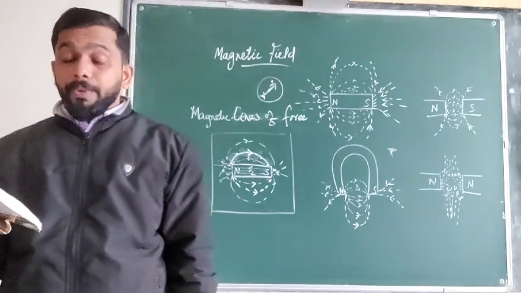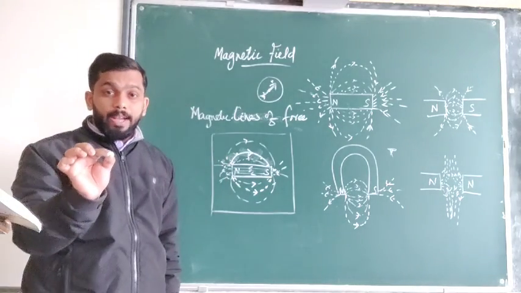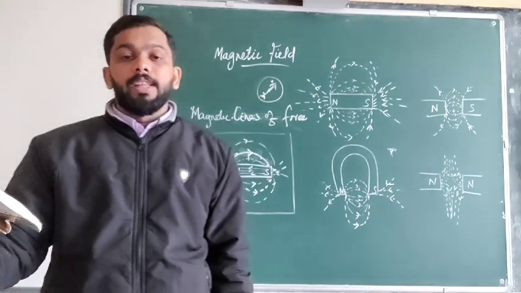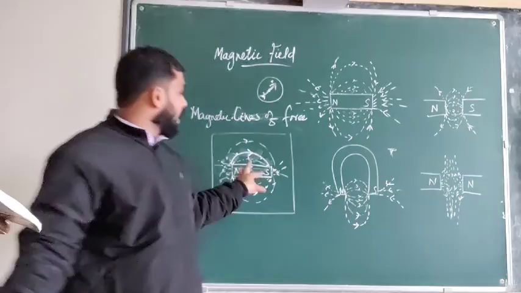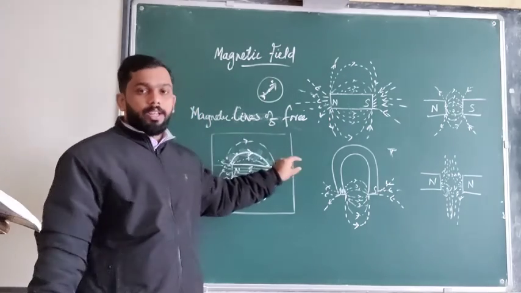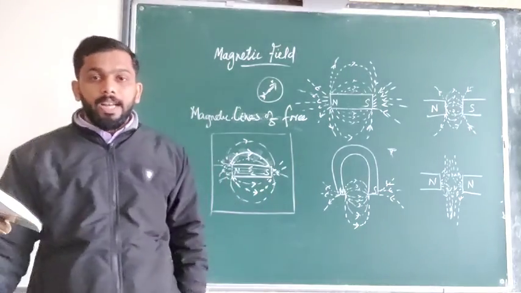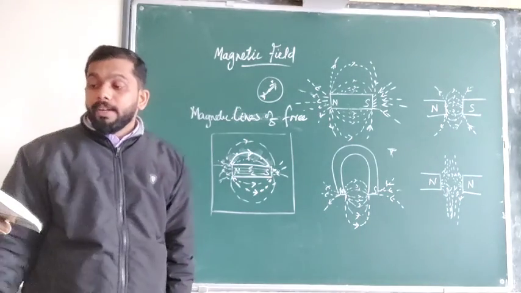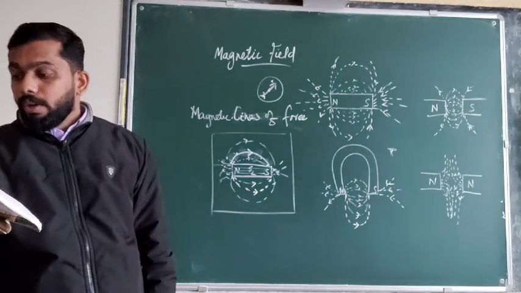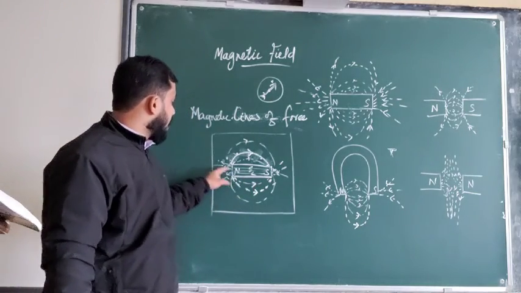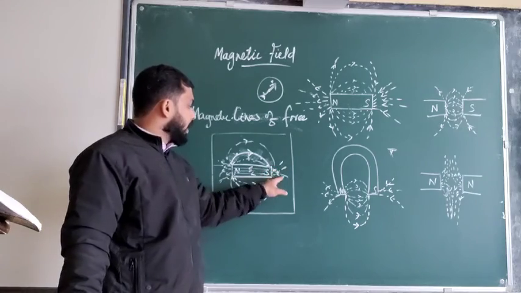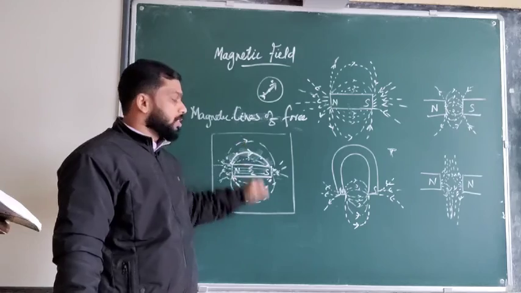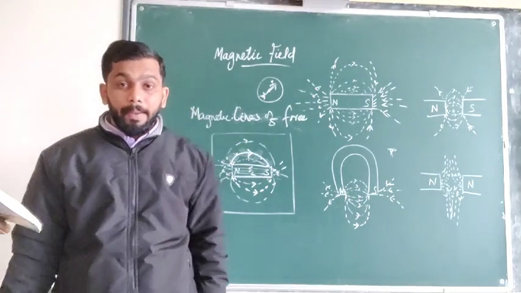The third one is that no two magnetic lines of forces intersect each other. They will not collide or cross each other. The fourth one is densely populated lines of force. Where there is a greater number of lines of force, the strength of the magnet will be maximum. Where there are fewer lines of force, the strength of magnetism will be minimum.